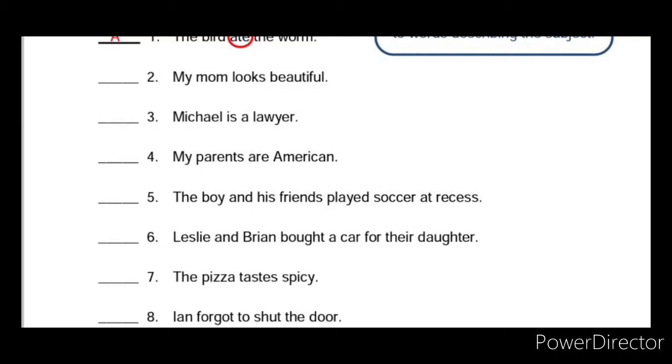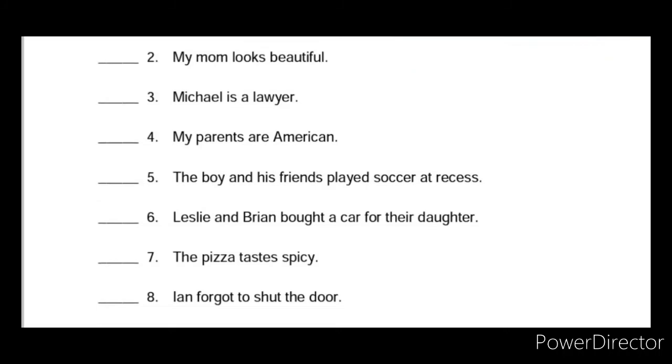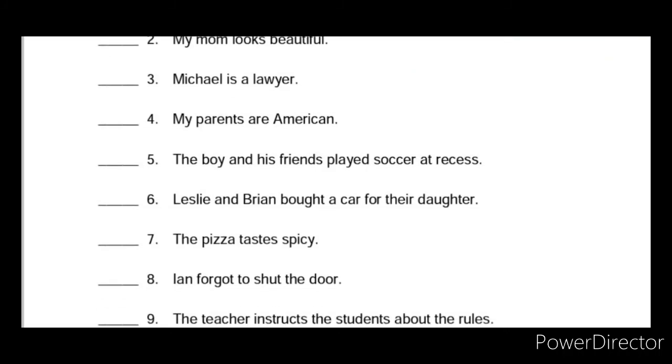Then the sixth one: Leslie and Brain bought a car for their daughter. So you have to find out which is the action word. If an action verb is used, mention it as A. If a linking verb is used, mention it as L. So understand the things and do it accordingly, children.